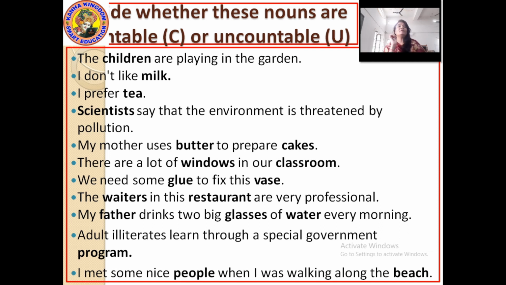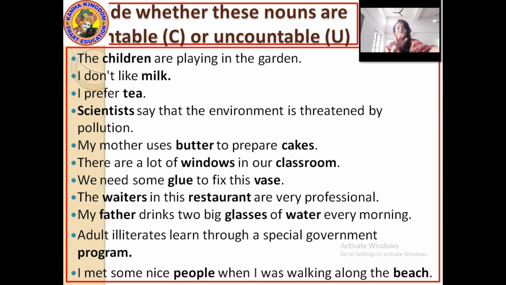Next, we need glue to fix this vase. Here glue is uncountable. If it is a glue stick, then the stick is countable, but here we are talking about the glue, and it is also some glue.